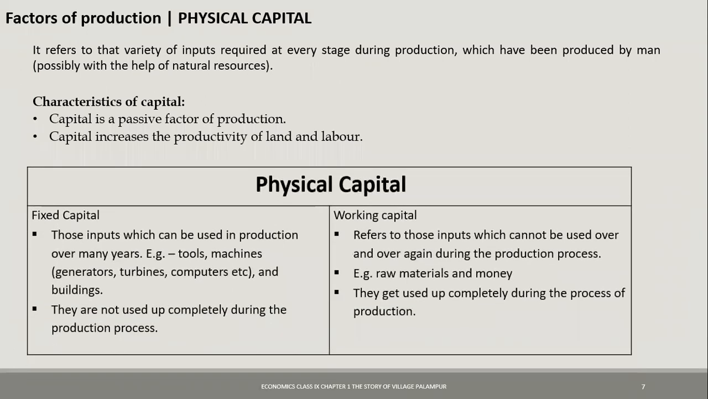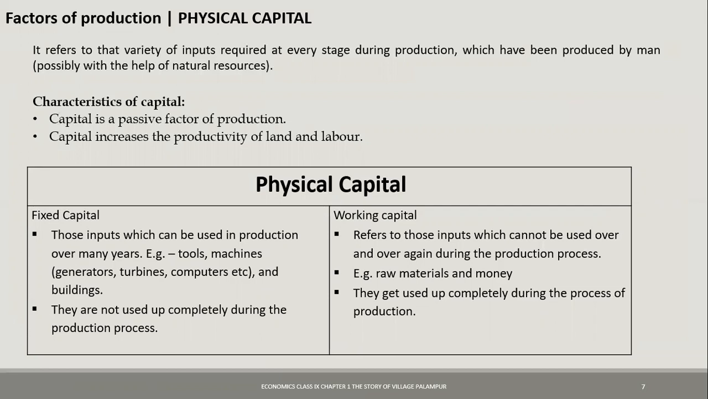Now this physical capital is divided into fixed capital and working capital. The inputs which can be used in production over and over for many years are known as fixed capital. It includes the tools and machineries, because obviously when a person sets up a factory, he will not buy the machinery again and again. He will not make the building again and again. So all those are fixed capital.